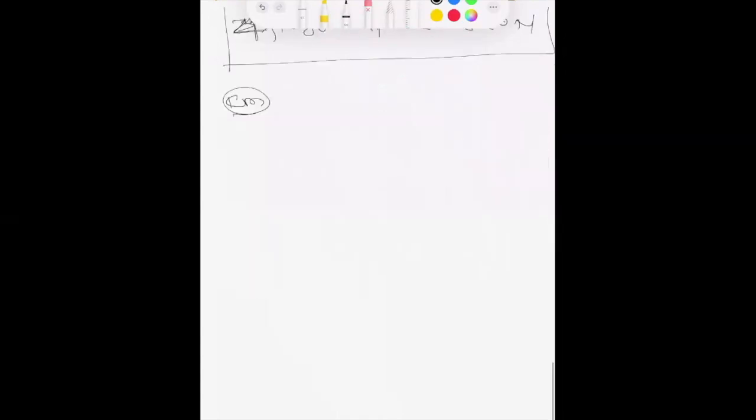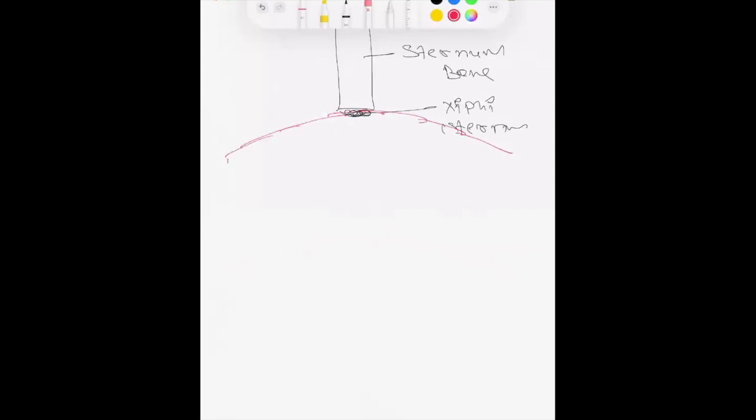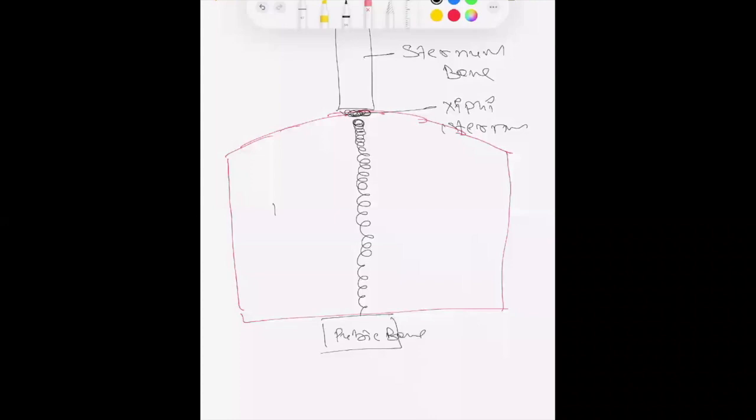So whenever we see this is the chest bone or sternum bone, and this is the lower end of the sternum, or we call it the xiphisternum, and we have the diaphragm here like this. Then we have the abdomen. This is the whole abdomen. So the distance between the xiphisternum and this pubic bone is 13 chun.